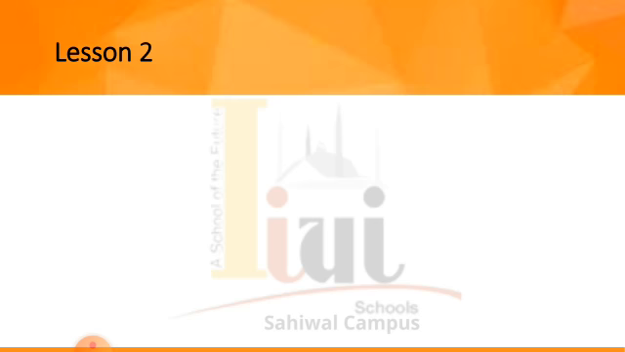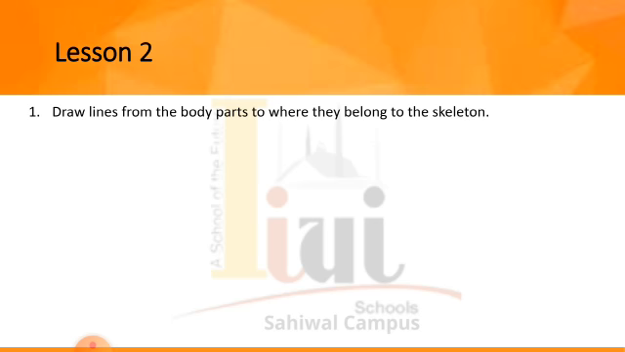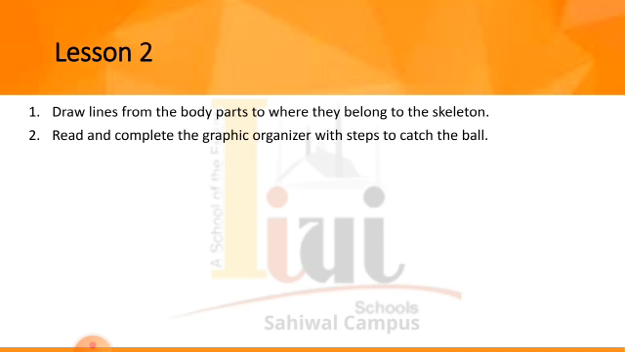Lesson number 2. Draw lines from the body part to where they belong to the skeleton. So here 4 body parts are given and a skeleton is given. You have to match the body part with the part of skeleton where they can attach. Question number 2. Read and complete the graphic organizer with steps to catch the ball. So you have to complete the graphic organizer as first, next and the last to catch a ball.